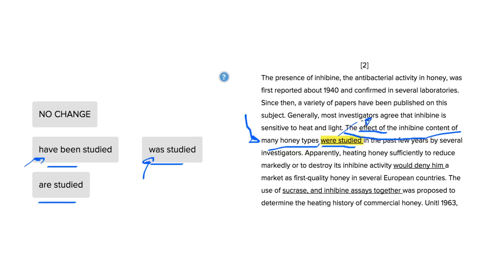So what's going on here is the effect of the inhibine content happens to be singular, not plural, so no change is out of the question, and have, which we said had to apply to a plural subject, has to be gone as well. Now, the effect is or was. You can't say the effect are, because are can only be singular if you're talking about the second person, like you are referring to one person. But in this case, it's a third. We have the effect was. So the only answer choice that really could potentially be the right answer choice is answer choice C here. I hope that helped with this question. Happy prepping.